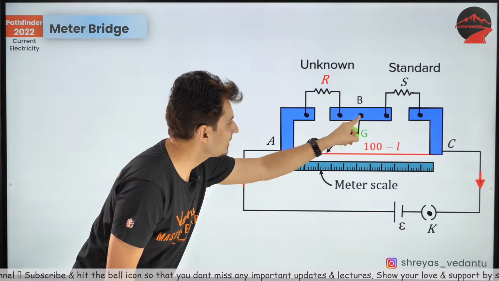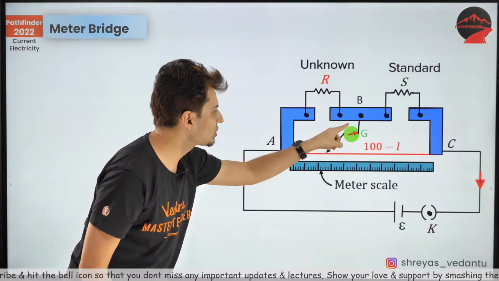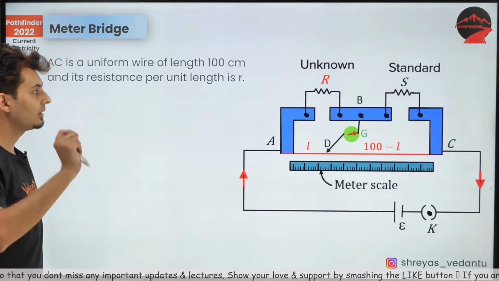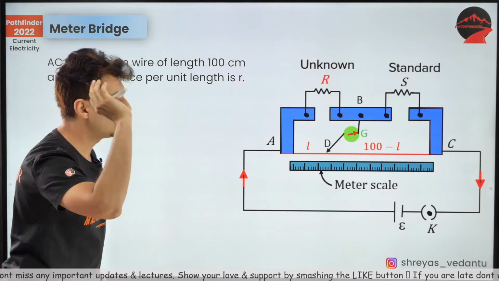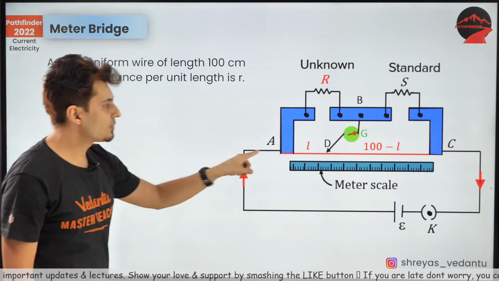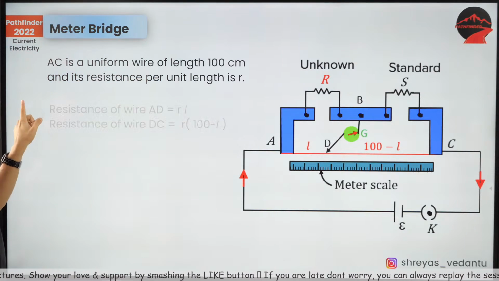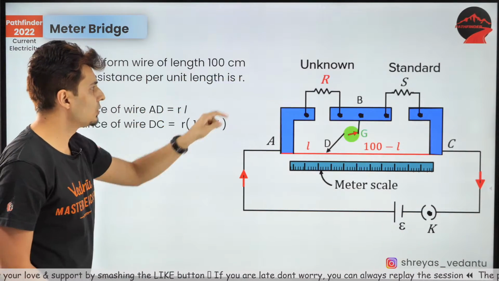And then there is a galvanometer, you can see, connecting between these 2 points, and you move that point till you find the null point. Null point means there is no deflection. This wire is a wire of uniform resistance, with some resistance per unit length.